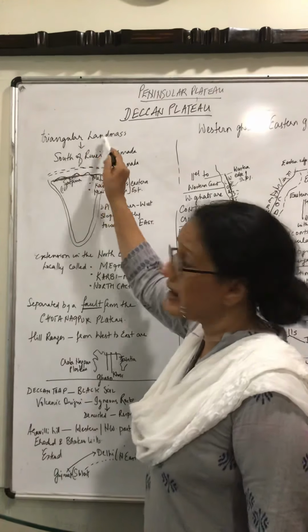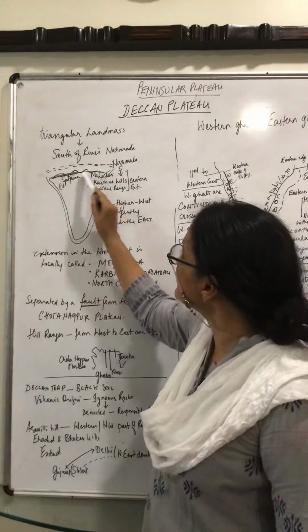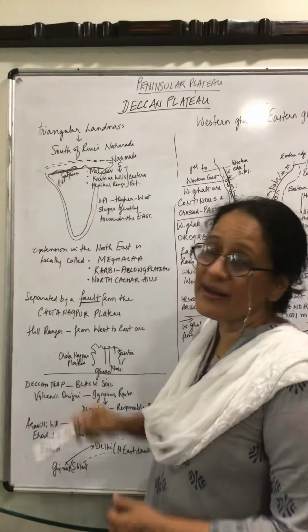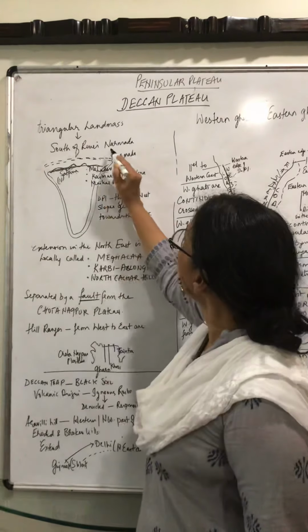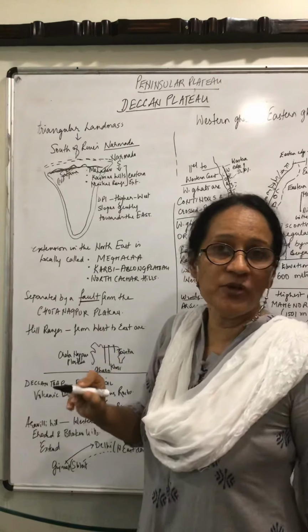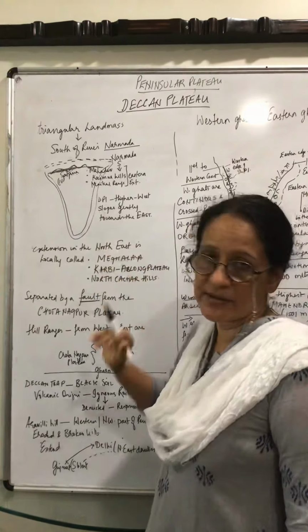First remember it's a triangular landmass. That is this. It's a triangular landmass. You can see the shape. South of which river? Again remember Narmada. So triangular landmass south of river Narmada.